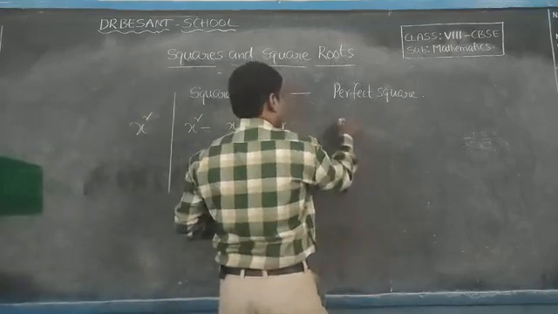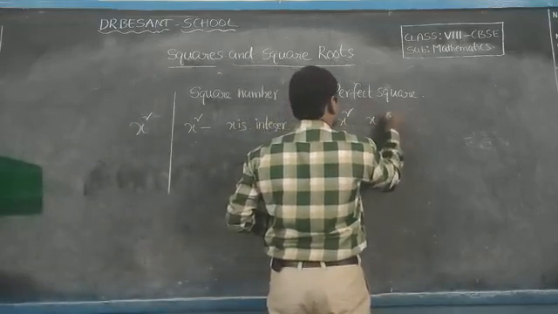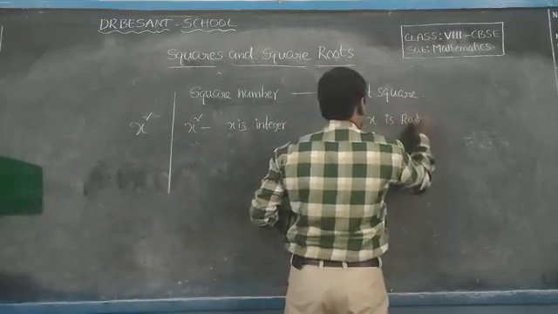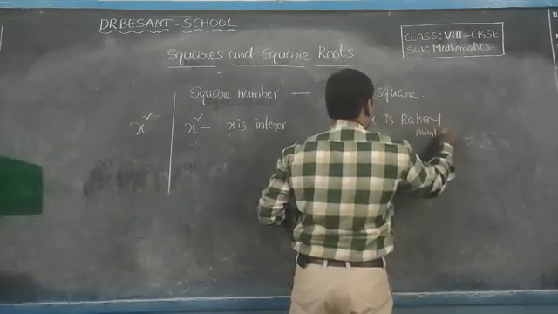If x square is a perfect square, then x is a rational number.